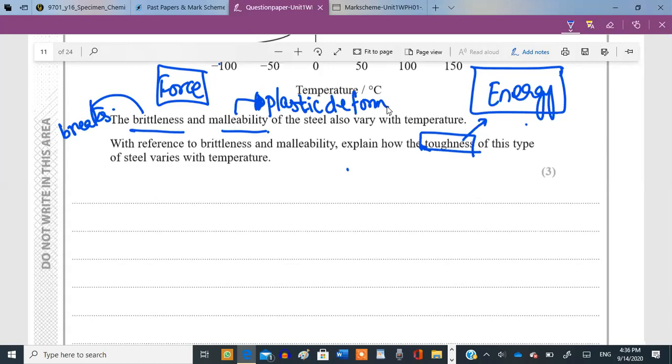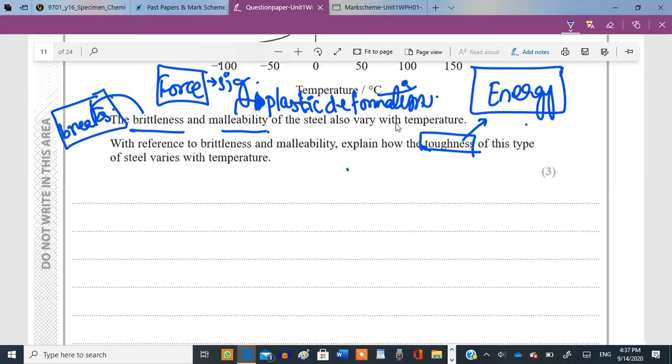We did an MCQ on malleability as well, right? The malleable is the one which has a high range of plastic deformation, and it can undergo significant plastic deformation. Clear? So malleability means the ability to undergo plastic deformation. Brittleness means the ability to break.